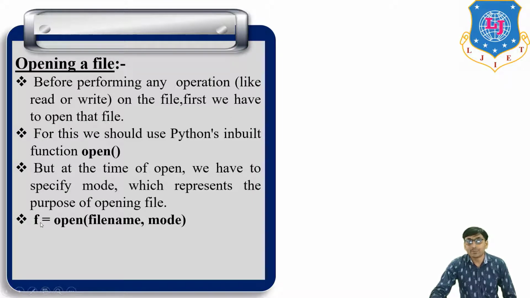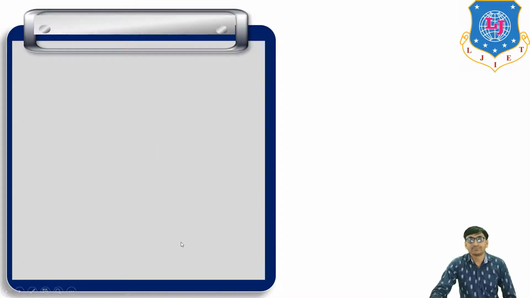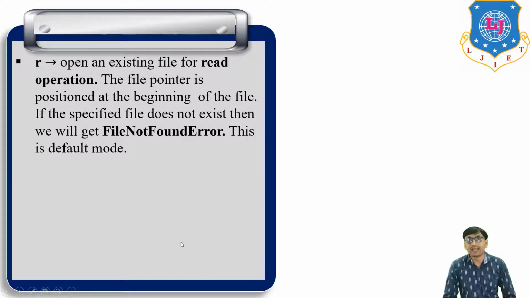Now, the syntax for opening a file: f = open(filename, mode). So open is the word used for opening a file, and here the file name and here the mode. Now the allowed modes in Python are, first, r, meaning read mode.